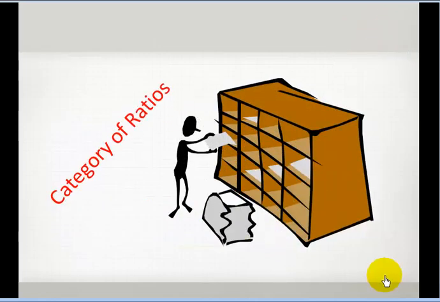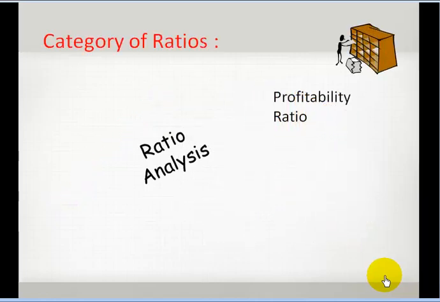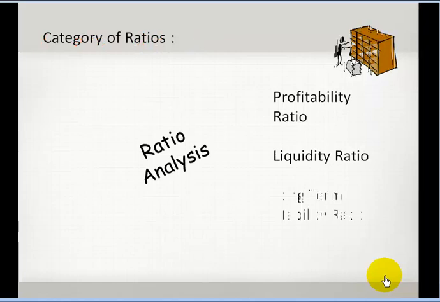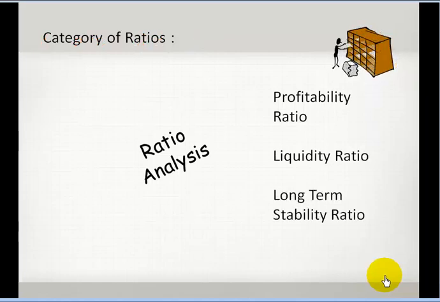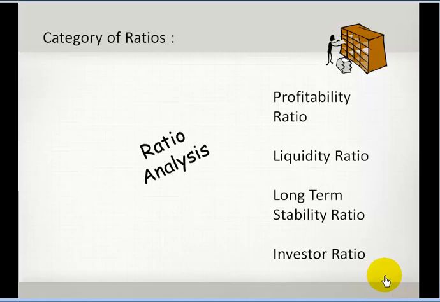Alright, there are many ratios, and ratios can always be made to suit our own needs, but there are few categories. Mainly there are 4 categories of ratios under which we sort out the other ratios. The categories are as follows: profitability ratios, liquidity ratios, long-term stability ratios, and investor ratios. These are the main 4 categories.